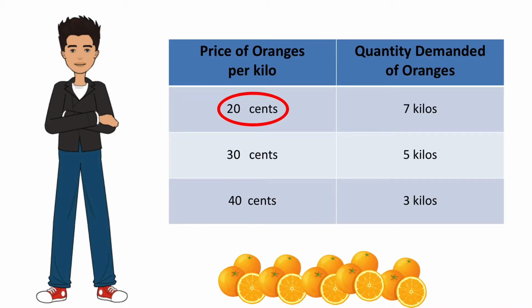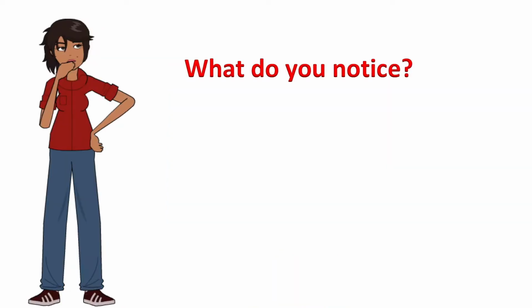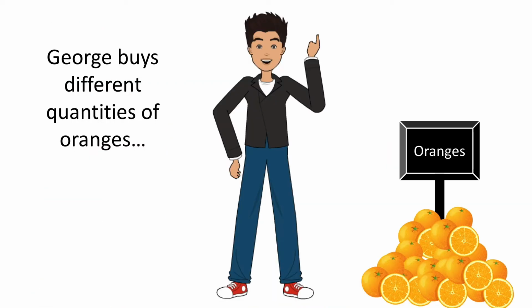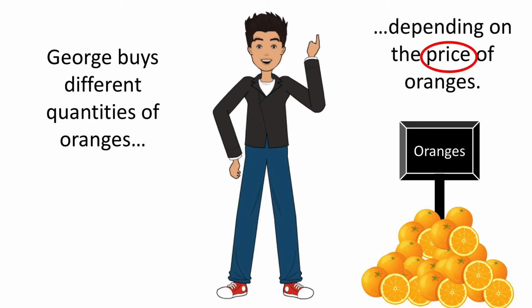Let's see the overall financial decision of George. When oranges cost 20 cents, George buys 7 kilos, while when the price of oranges rises to 30 cents per kilo, George buys 5 kilos. And finally, when oranges cost 40 cents, George buys only 3 kilos. What do you notice? We notice that George buys different quantities of oranges depending on the price of oranges.